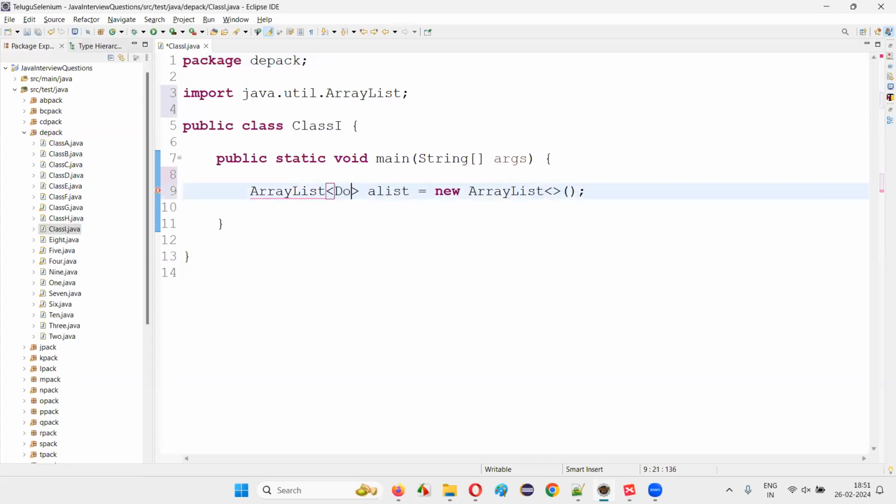Let's say I would like to store double type of data. Here it's optional to specify, but I'll specify.